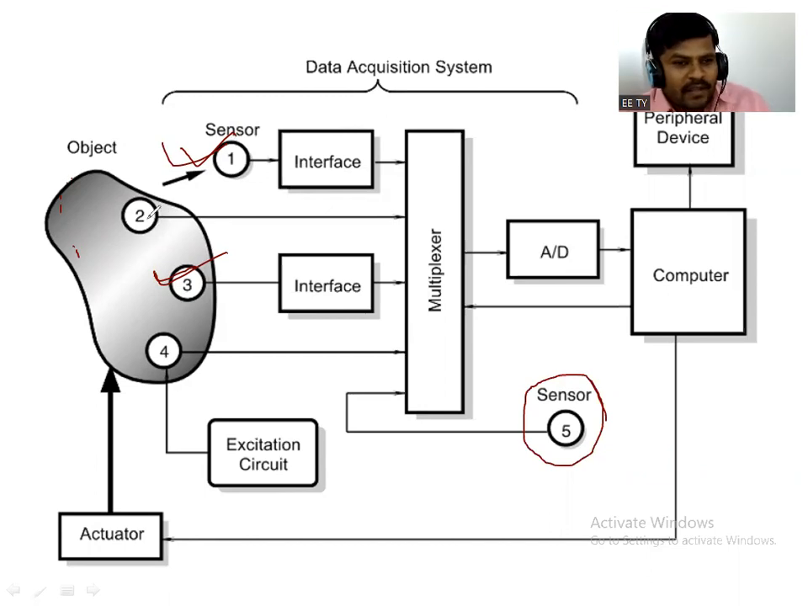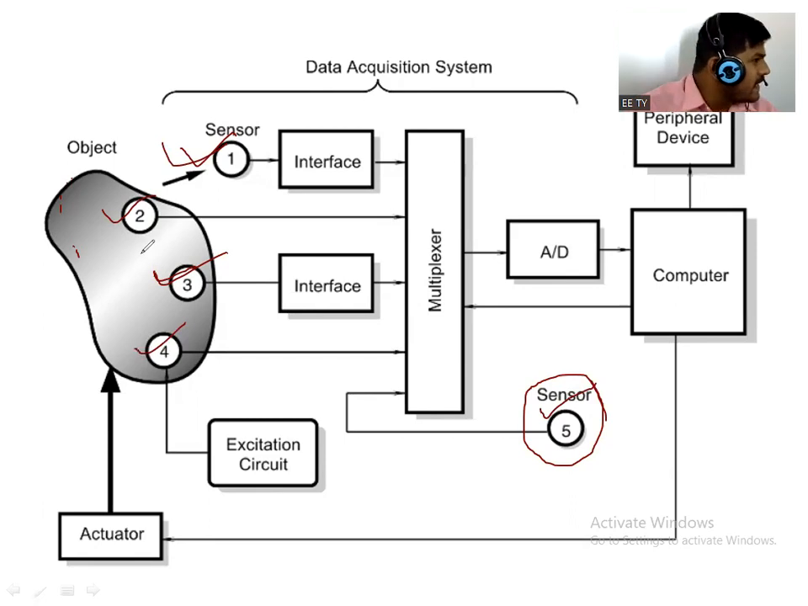Okay, now see, for sensor 2, sensor 4 and sensor 5, no interfacing circuit is used. That means the output obtained by those sensors is in the proper format, which is readable to our circuitry or our control equipment. The control equipment reads it in readable form, that means it is in the proper format. We do not require an interface circuit, so it is directly fed to the multiplexer. So that means one multiplexer can be used.